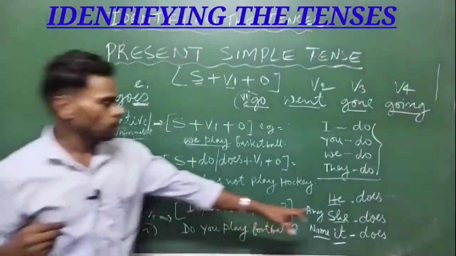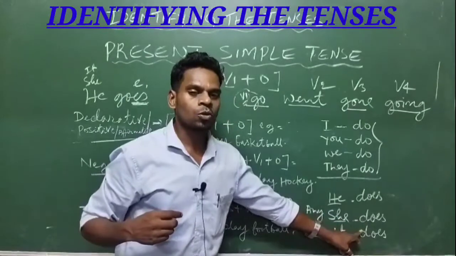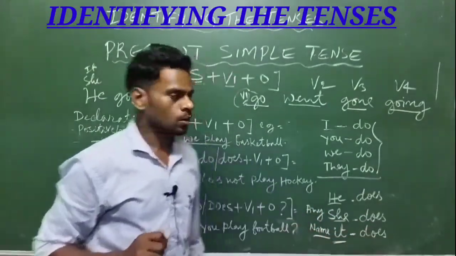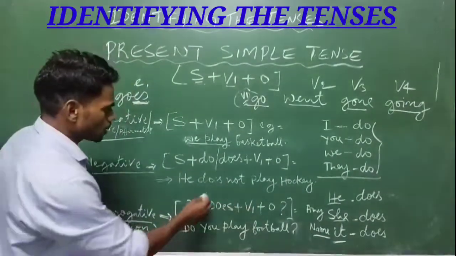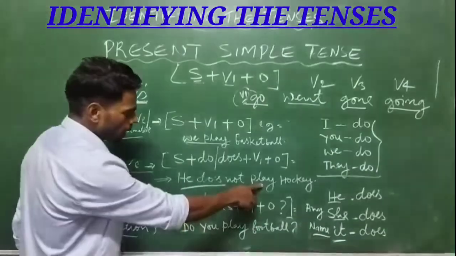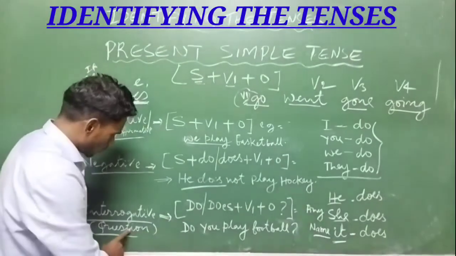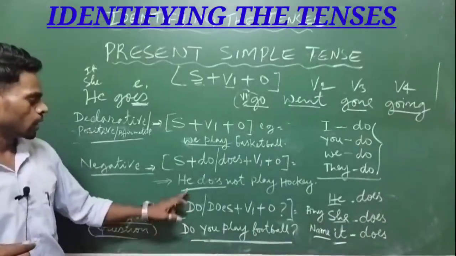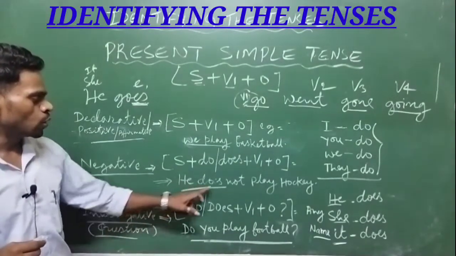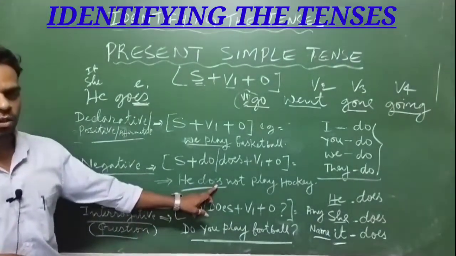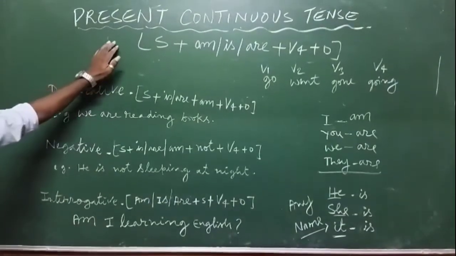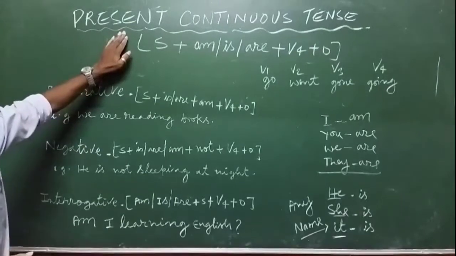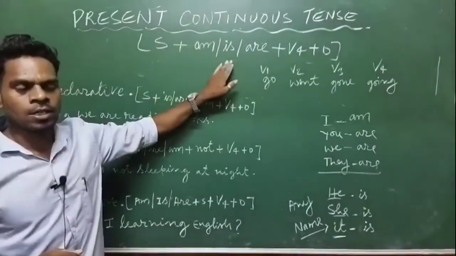Here we use the helping verb does for both negative and interrogative sentences, so that's why it is easy to understand. He does not play, or the question sentence will be: do you play football? The helping verb do we use here. With he, she, it we use the helping verb does. Next we will learn how to identify the present continuous tense.